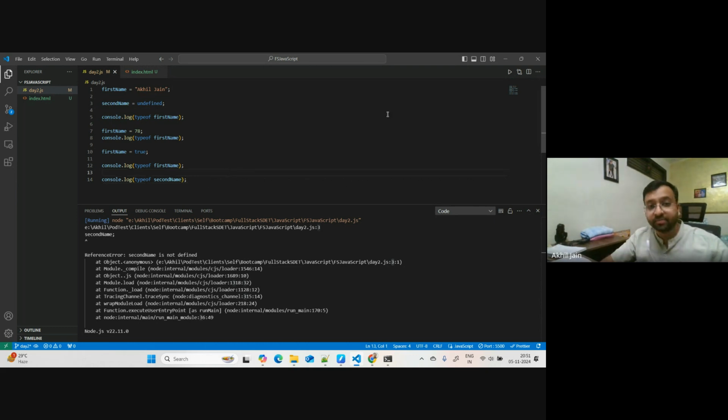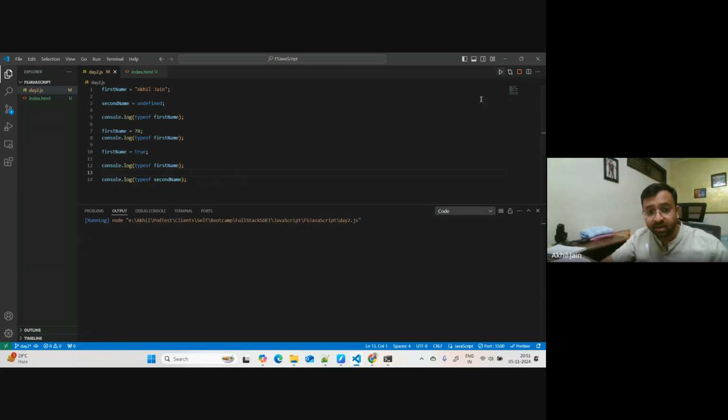Now let me run this. Let me first clean this and run it. You will see it says undefined. Even if I don't do this line, it still says undefined. So if you are not creating a variable and you're using it, what is the type of the data which that variable holds? Undefined. Okay, enough of this.